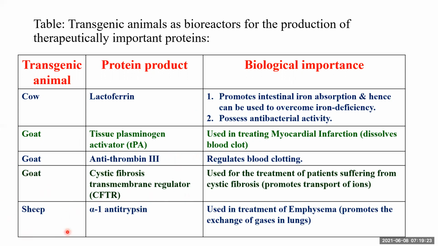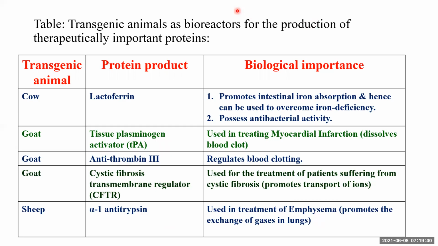Then transgenic sheep can produce alpha-1 antitrypsin protein, which is used in treatment of a lung disease, emphysema, so that there is proper exchange of gases. So that is all about the development of transgenic and transgenic milking animals.